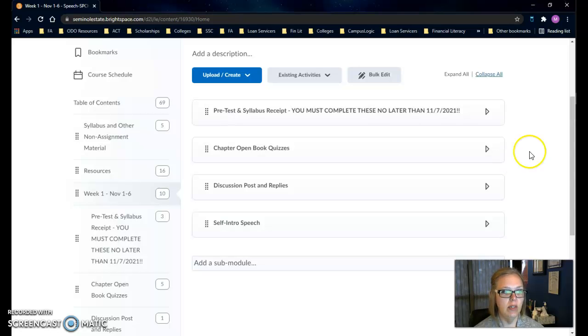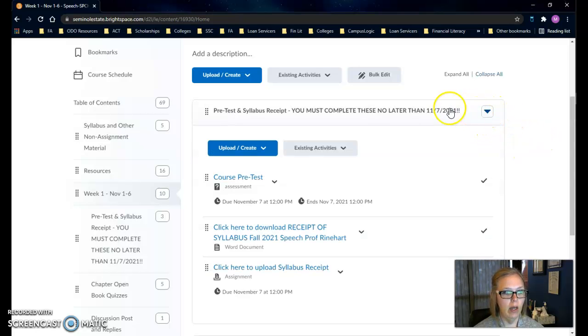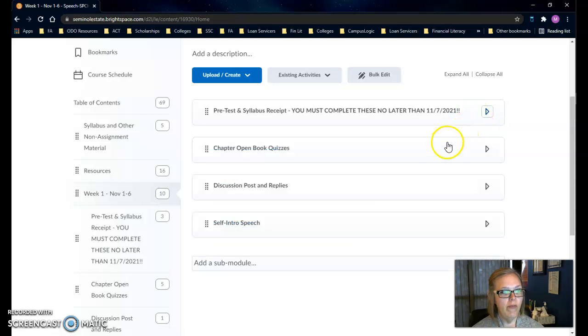And then there's that syllabus receipt that I spoke about. When you expand that area, you'll see those different folders. Here's where you download the file, and here's where you upload it. Also notice that underneath each heading, it will tell you what that link is. This link is an assessment, so you know that's a test. This link is a Word document, so you know you'll download it. This link is an assignment, so that's the folder that you upload in. Another thing about Brightspace is it can be easy to get a little bit lost. So if you ever get lost, always use your expand and collapse buttons up here at the top. It'll help you find your way back to where you want to go.